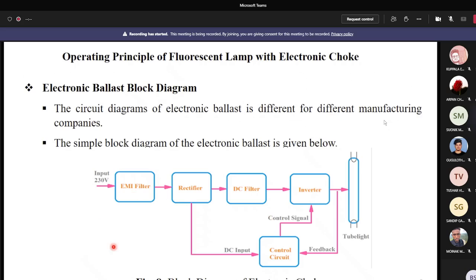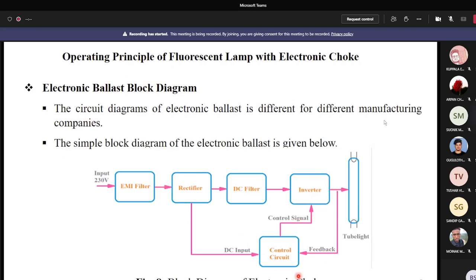The first block is the EMI filter that is used to eliminate the electromagnetic interference. The second block is the rectifier that is used to rectify AC voltage to DC voltage. The third block is the DC filter that is used to filter the DC voltage impurities, and the fourth block is the inverter block, that is the main block. In this inverter block, the high frequency transistors are there. So the output of the inverter is the high frequency current.